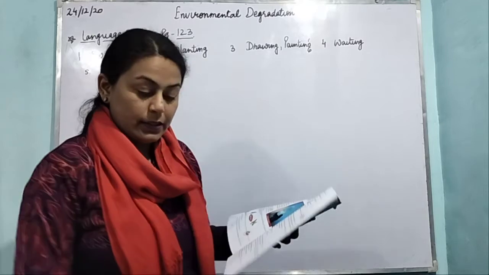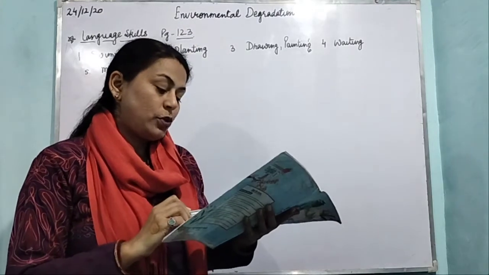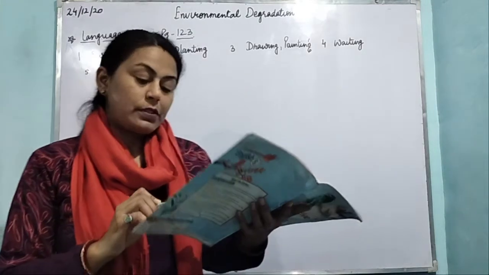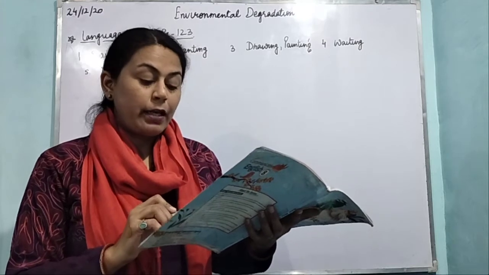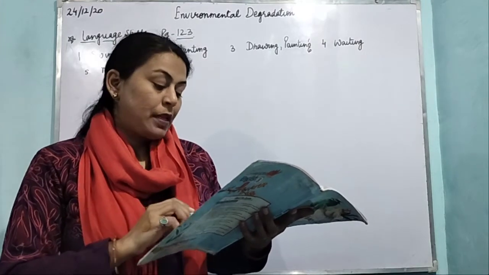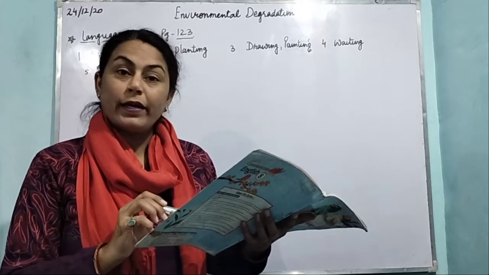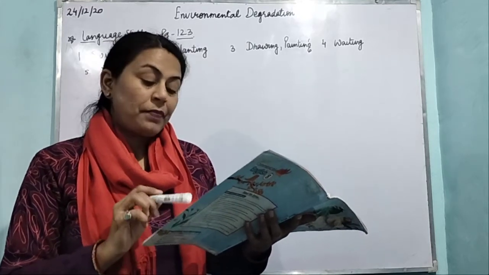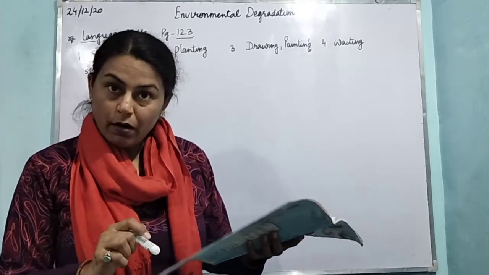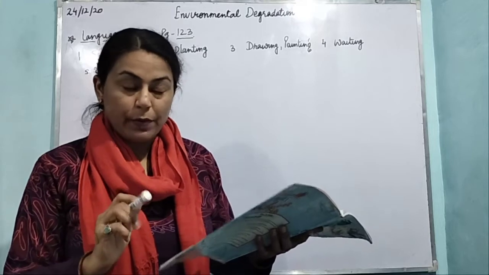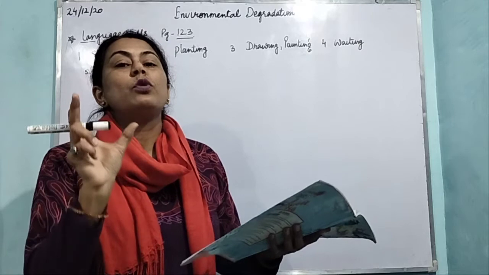Now, read these sentences. The swift retreat of these great ice streams is helping to raise ocean levels. The shortage is especially felt in March and April. In these sentences, helping to and felt in are called phrasal verbs. What is a phrasal verb? It consists of a verb. उसमें verb तो हो गई, phrasal verb है. एक phrase हो जाता है. दो तीन उसमें words आ जाते हैं तो उसको हम phrase कहते हैं.